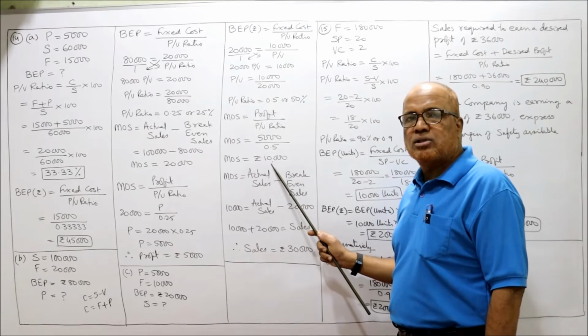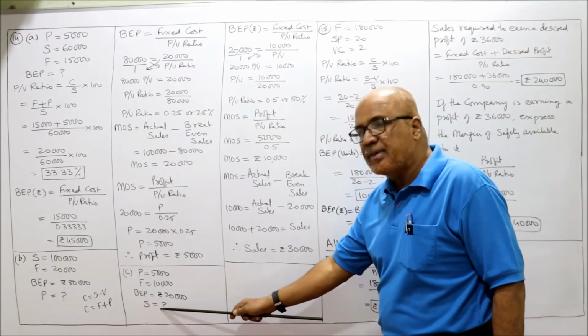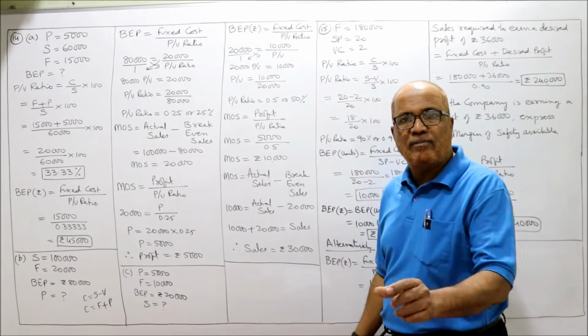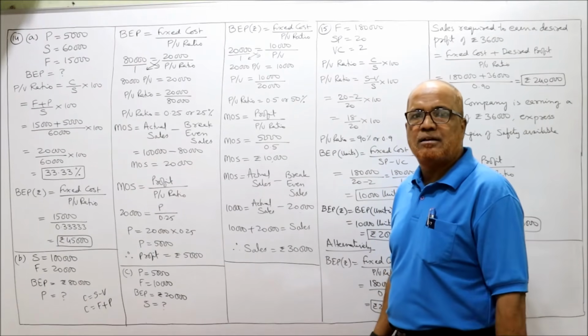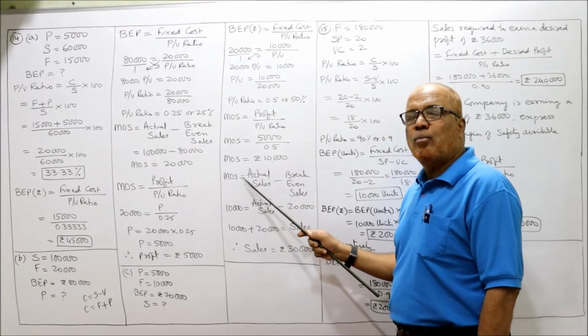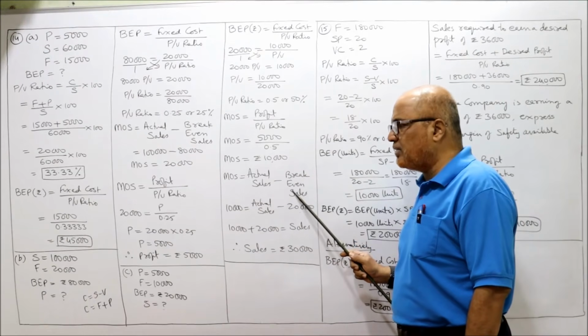So MOS we got. But actually what do we have to find out here? Sales. We have to find out the actual sales. So again we use the MOS formula: MOS is equal to actual sales minus break-even sales.